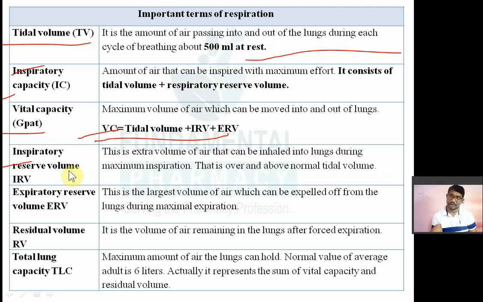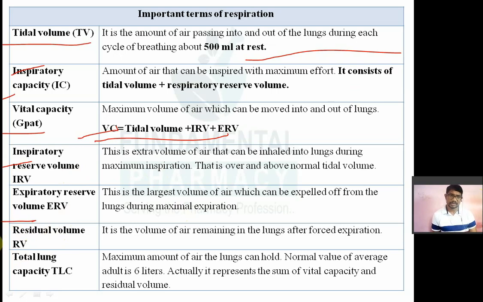What is expired extra over the tidal volume? That is nothing but the expiratory reserve. The air you normally breathe in and out is your tidal volume, that is nothing but the 500 ml at rest. If you forcefully try to inhale more than that, it is called inspiratory reserve, and if you forcefully try to exhale more than that, it is called expiratory reserve. So inspiratory reserve and expiratory reserve. So what does expiratory reserve mean? Largest amount of air that can be expelled from the lungs during maximum expiration.